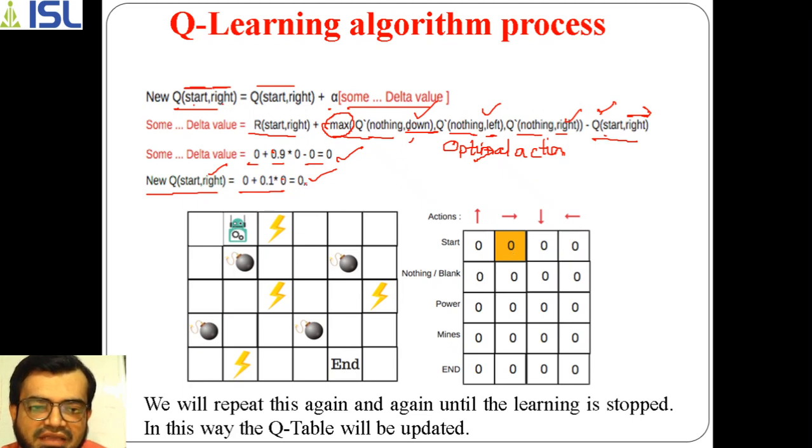Similarly we have to repeat this again and again until the learning stops. In this way the q table will be updated. By this trial and error method, a number of iterations will be performed, and based on that it will select a set of optimal actions which gives you an optimal path, I mean an optimal policy. This is how q learning works.